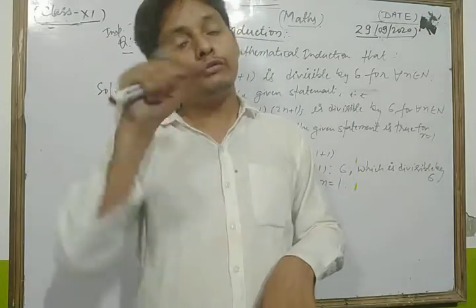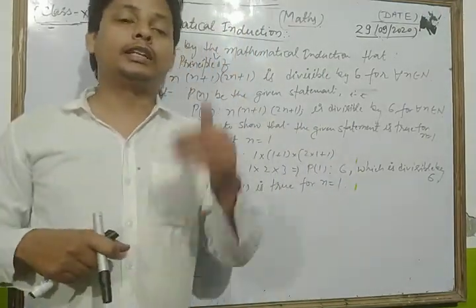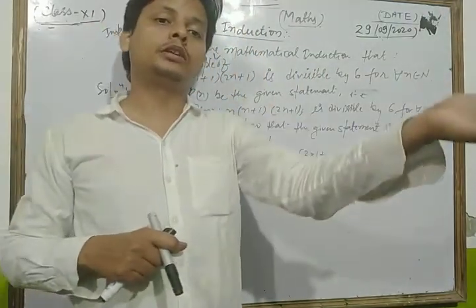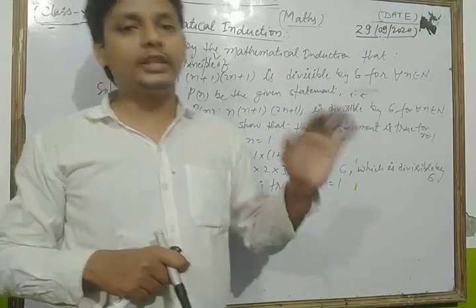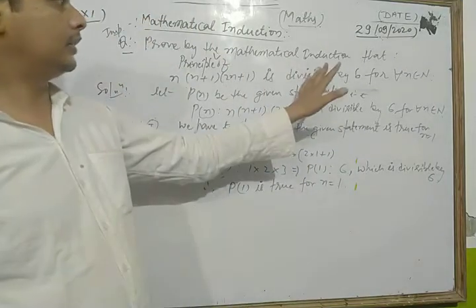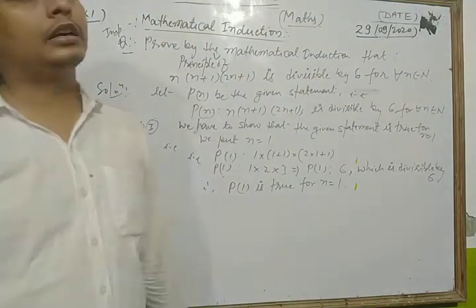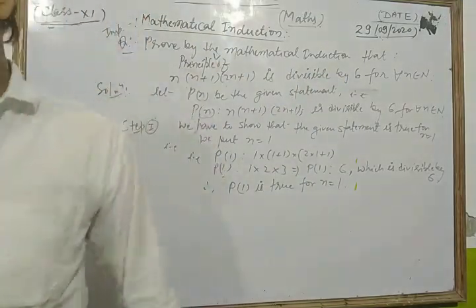If we show that, then by the principle of mathematical induction we can say that the given statement is true for all n belonging to natural numbers.